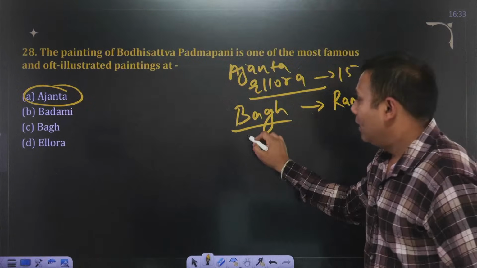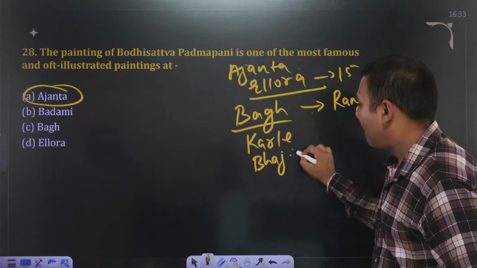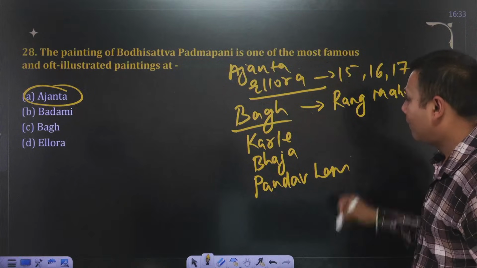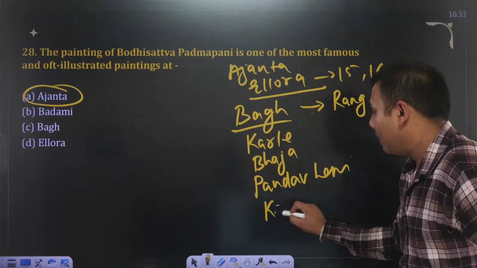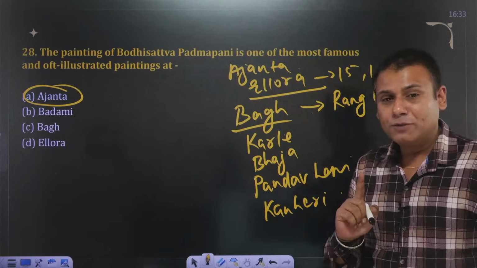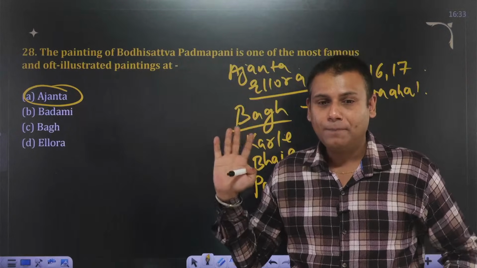Then Karle Caves, Bhaja Caves, Pandav Leni Caves, Kanheri. All these caves are very important from the exam perspective, precisely related to Buddhism. Hope the point is clear.